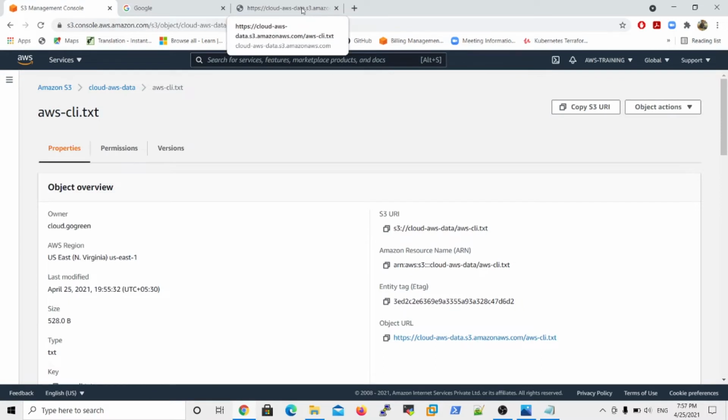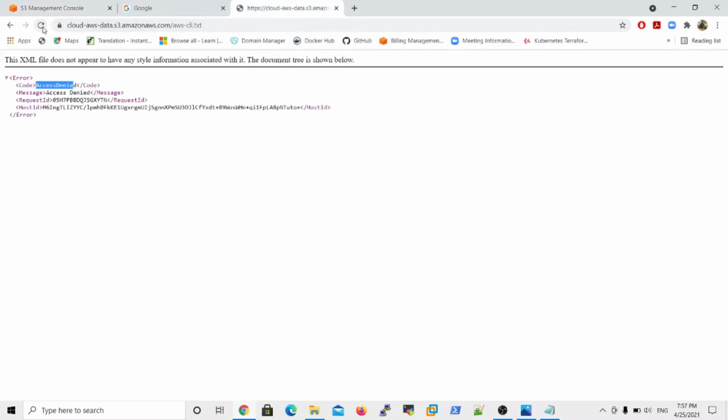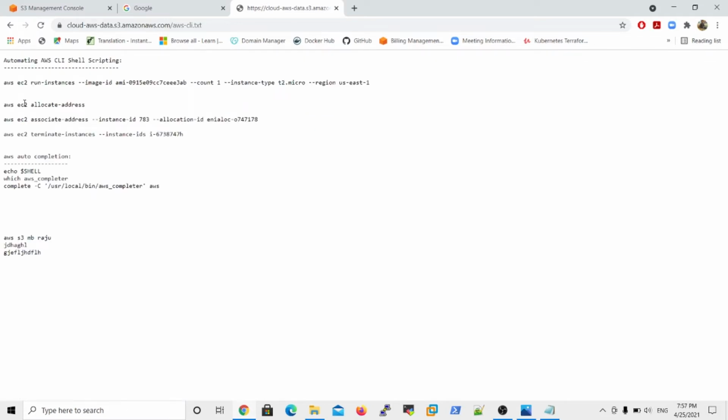Good. Now you try to refresh the same file, the same URL, and what happens? Now your file is successfully accessed. You are able to see some content on the screen, and you don't see any errors on the screen now. So this is called creating a bucket and uploading objects in the bucket.